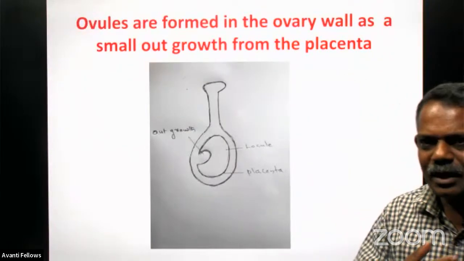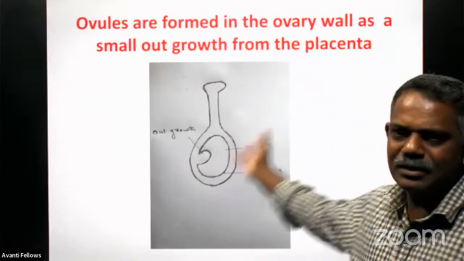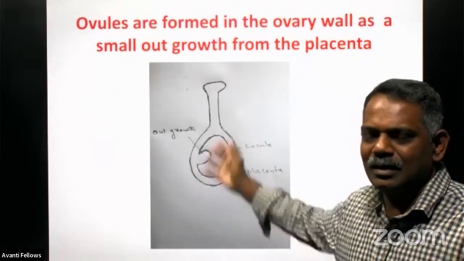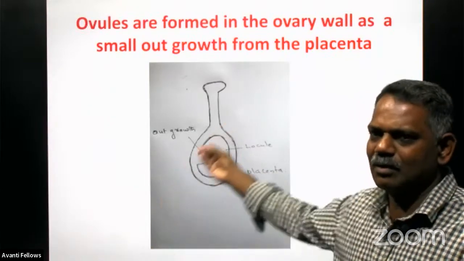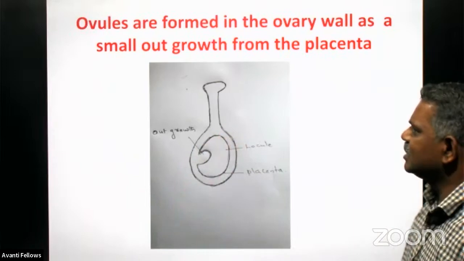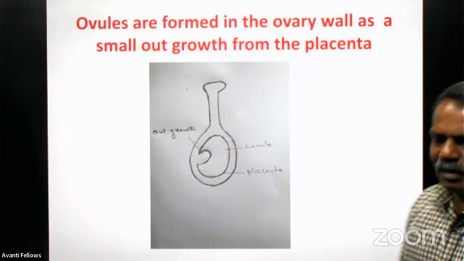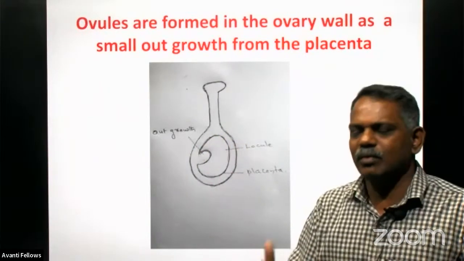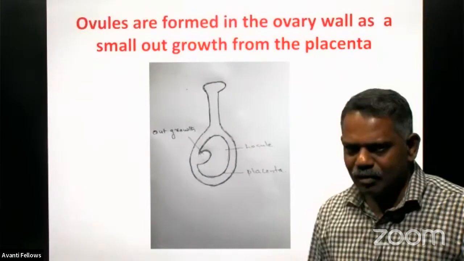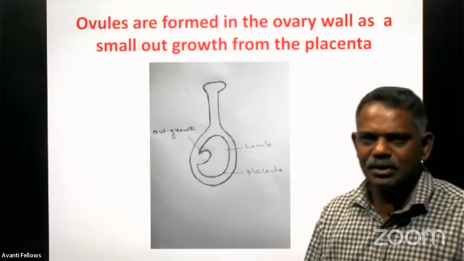See, once again, let us see, there is a small break. So to get the continuity, let us move once again from the previous slides. Right. So here, now we are discussing the formation of the ovule in the ovary, that is called the megasporogenesis.